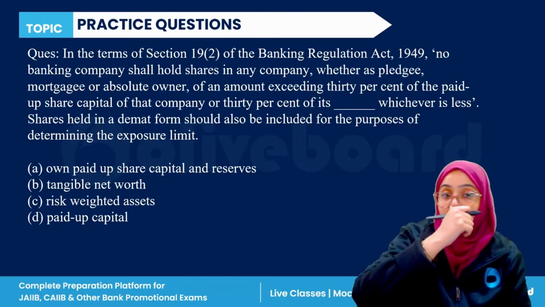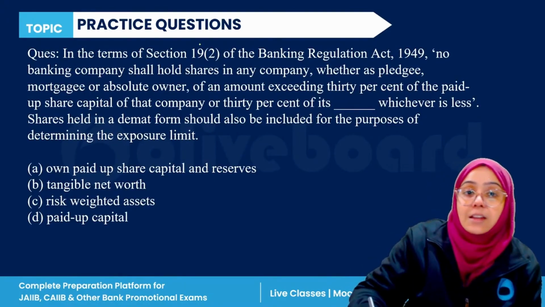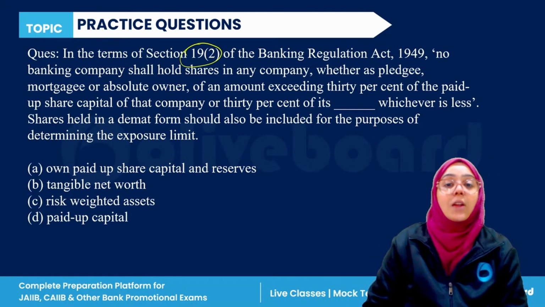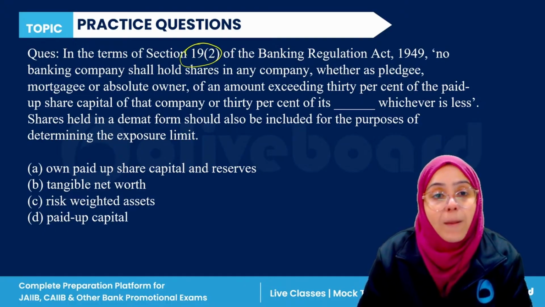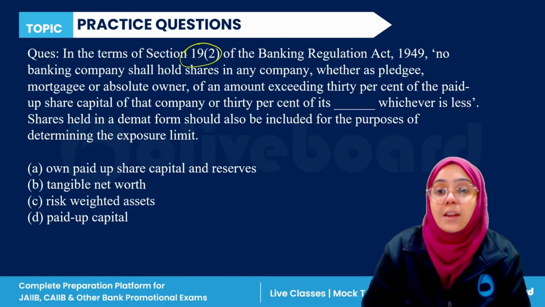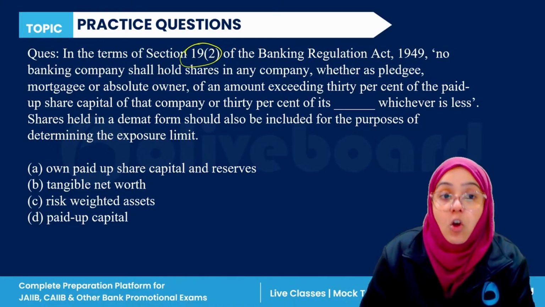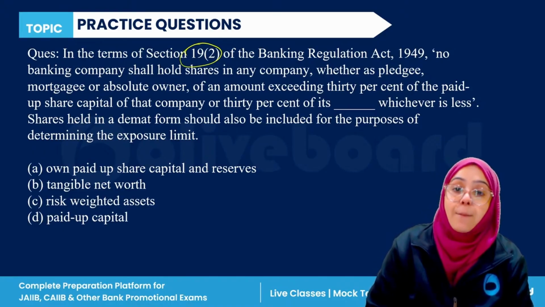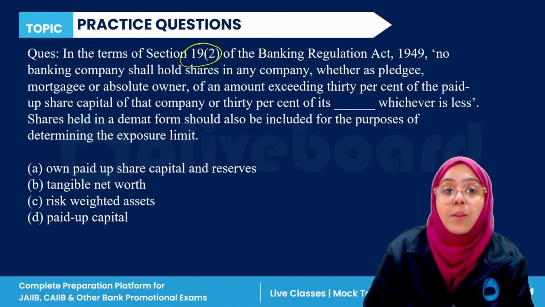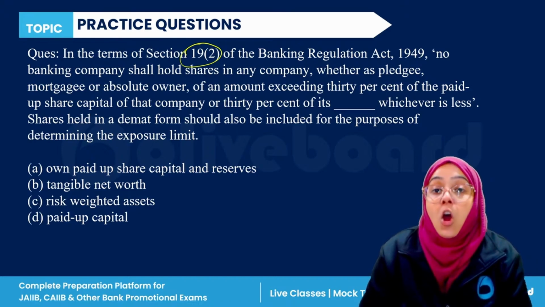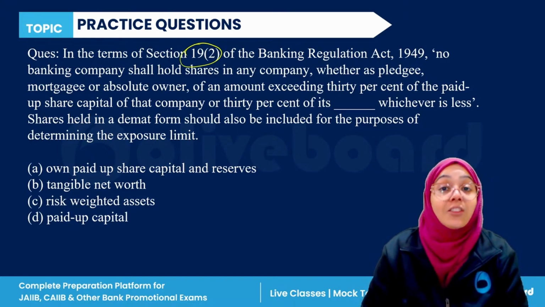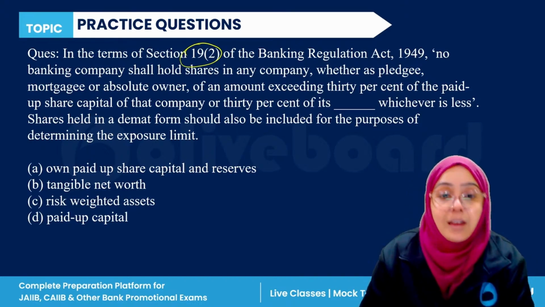True. Next question. In terms of section 19(2) of the Banking Regulation Act, the definition is given: no banking company shall hold shares in any company, whether as pledgee or mortgagee or absolute owner, if the amount exceeds 30% of the paid up capital of that company or 30% of its what, whichever is less.